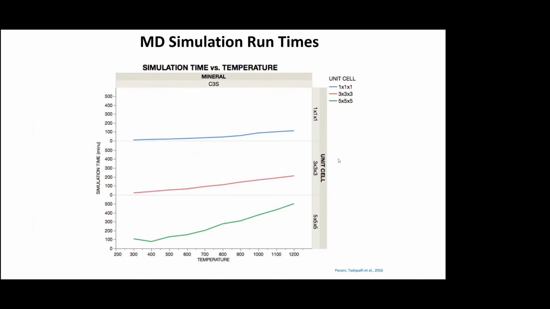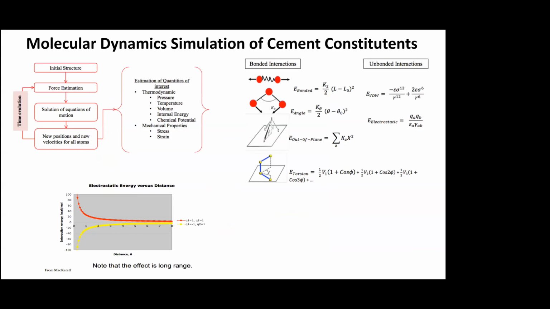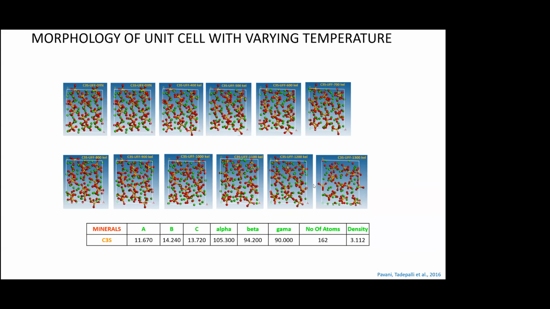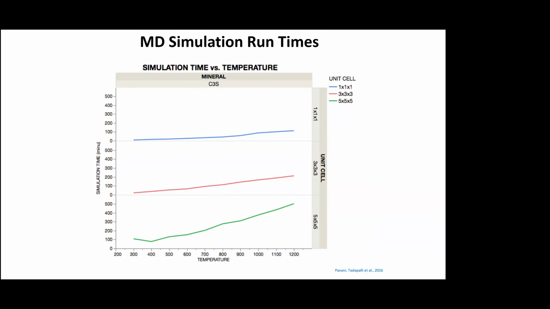So simulation time, we look at the unit cell. These unit cells which are shown, the larger the number of atoms within the unit cell, the larger the time it takes to run the simulation. So here we've seen up to 10 hours or more for each simulation as the size of the domain increases.